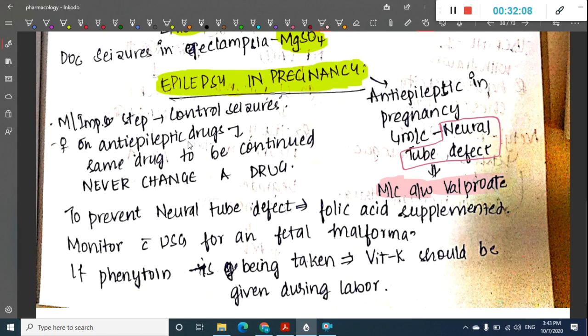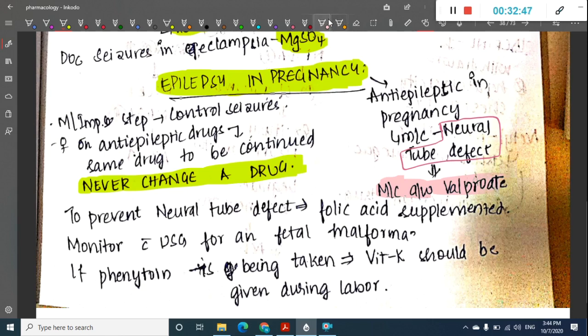Do you think for that one patient you should change the drug and again risk the life of the mother and along with that the baby's life? You should not do that. The only thing you have to do in this situation is continue the anti-epileptic drug being used by the mother, give folic acid supplementation, do proper antenatal examination and proper antenatal scanning, and even monitor the drug levels if necessary. So never change a drug in pregnancy, especially an anti-epileptic drug.